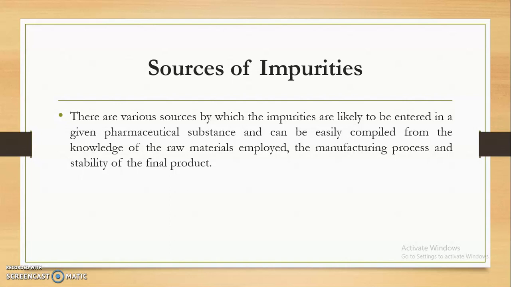So three major sources are the raw materials employed during the manufacturing; then the manufacturing process, because in manufacturing we use different containers, different processes, different machines, and sometimes impurities may be incorporated into our final product; and the stability of the final product.